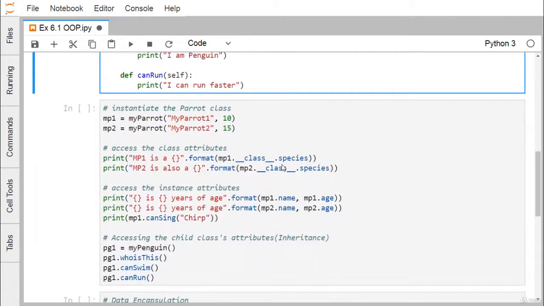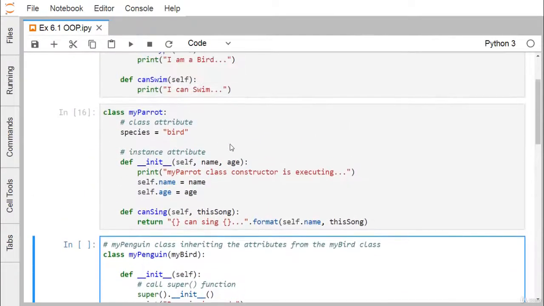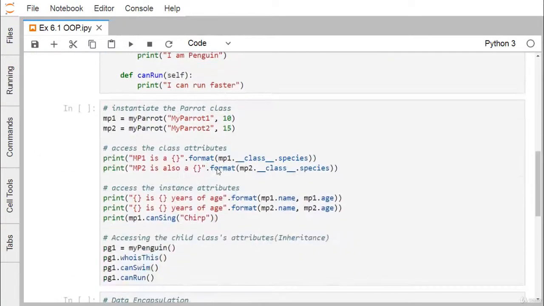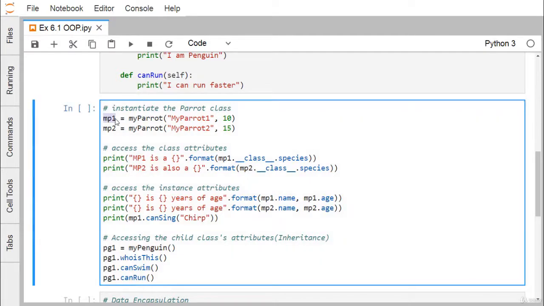So now let us go for the instantiation. That means we shall declare some instance of the class. Instance of the class means we are defining the object of the class. Here the class name is myParrot, so we are calling the constructor. So mp1, that is the myParrot1, is equal to myParrot. myParrot1 will be the name, and 10 will be given as the value for this age here. So you can find that age will be passed and the name will be passed here. myParrot2 is the name, 15 is the age here. So in this way you have defined two objects, mp1 and mp2, denoting myParrot1 and myParrot2.